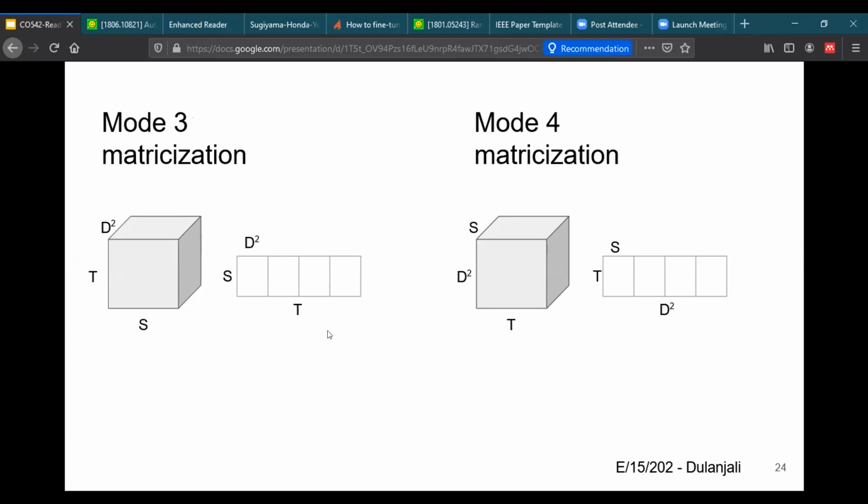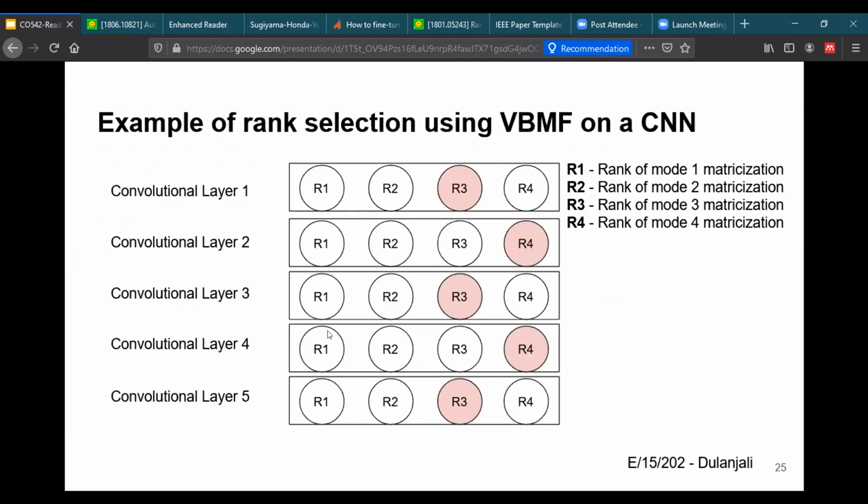This shows the four-way tensor matricization into mode 3 and mode 4. This was also described earlier for a three-way tensor. Here, R1, R2, R3, and R4 are the ranks of the mode 1, 2, 3, and 4 matrix forms, and the ranking method of matricization is equal to the ranking method of a matrix. In a previous slide, I explained that VBMF selected the ranks R3 and R4.